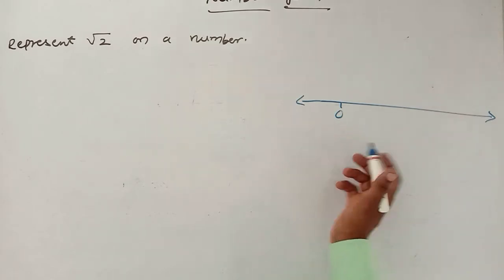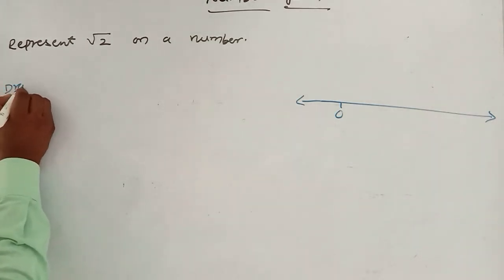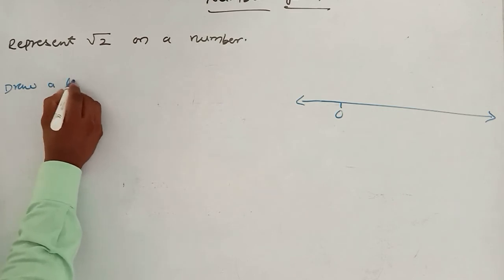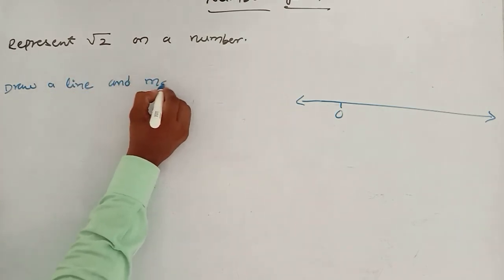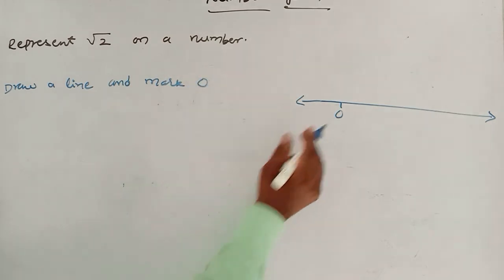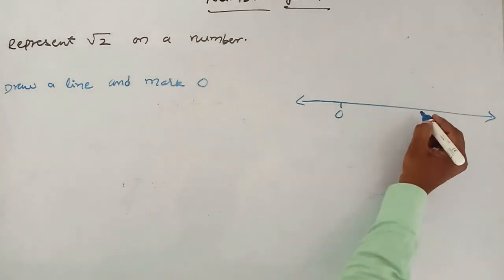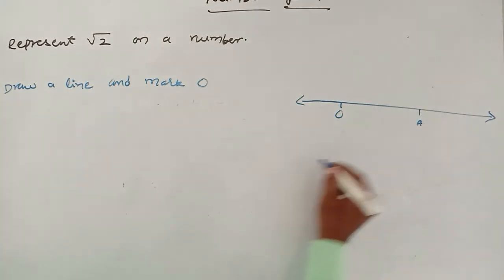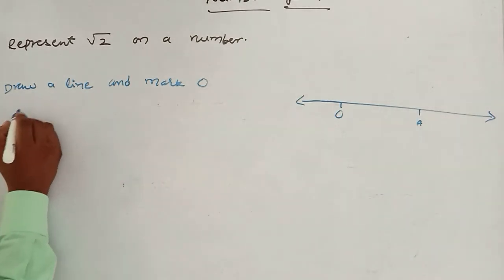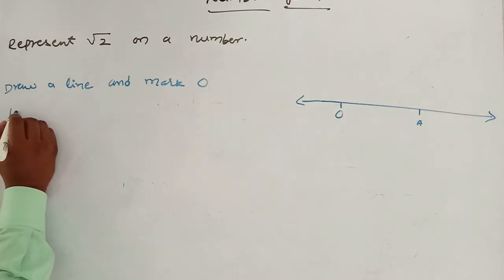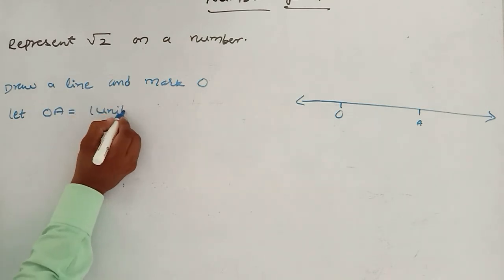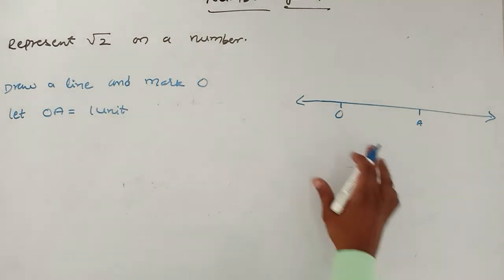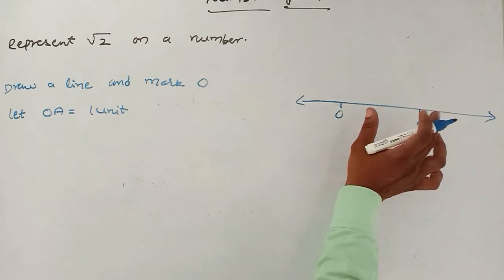The first step is to draw a line and mark O. With O, take 1 unit length and mark it as A. Let OA be equal to 1 unit. It may be 1 centimeter or 2 centimeters, but it will be 1 unit. Here I am taking it as 1 inch.